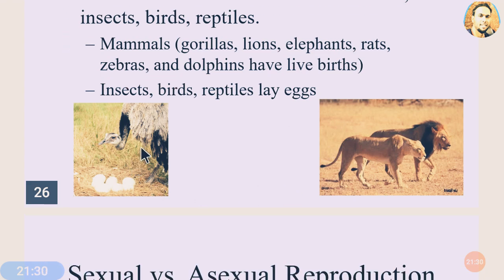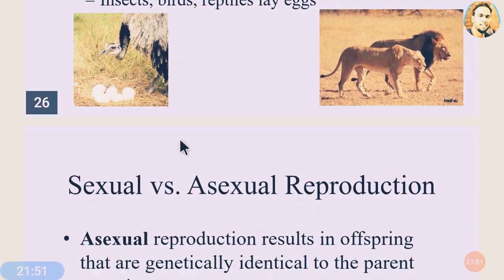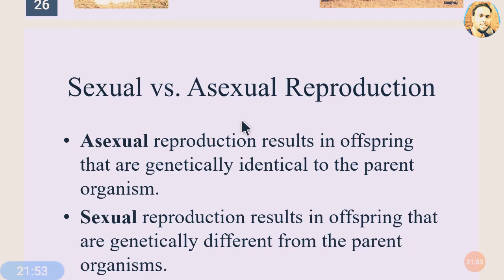So you can see here these animals lay eggs, and these eggs are fertilized inside the body of the female, and these mammals give birth to their child. But the process is the same. Internal fertilization means the sperm fuses with the egg inside the body of the female, in this mammal and in this amphibian.